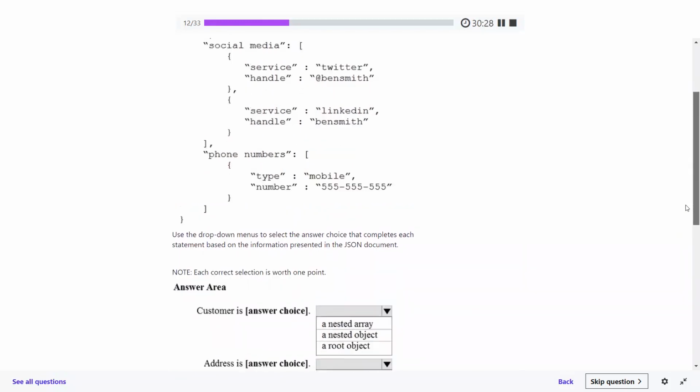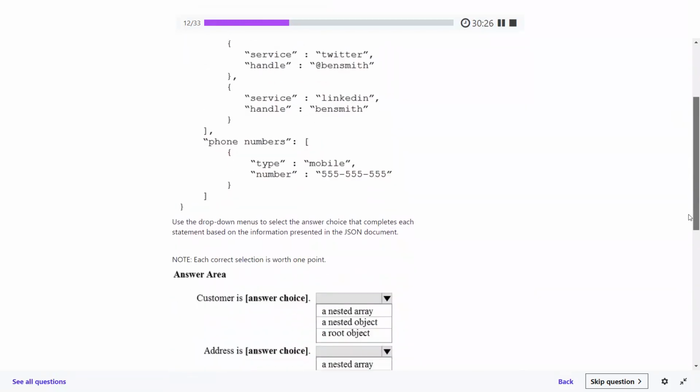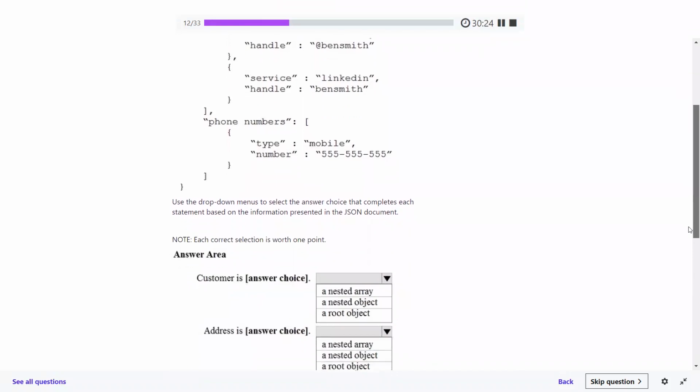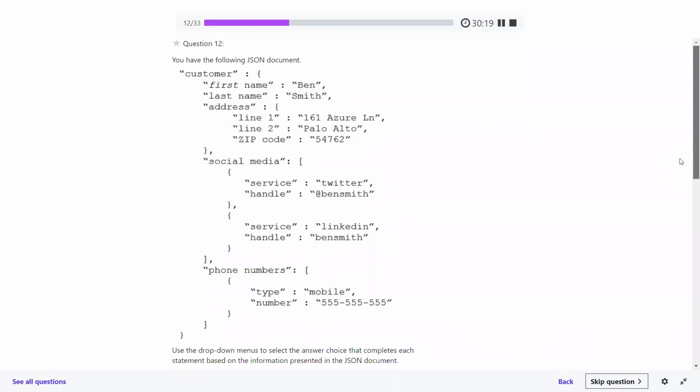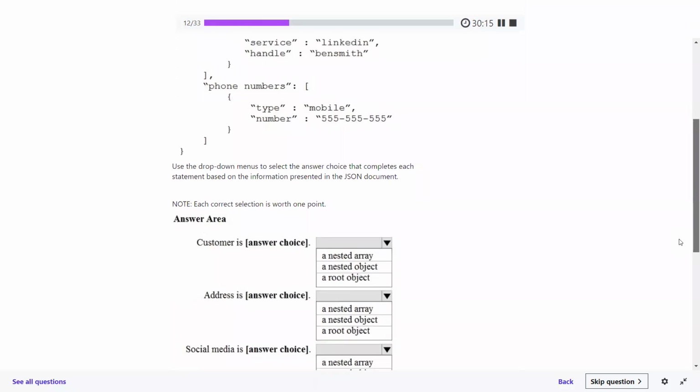It's saying customer. Customer is a what? Root object, right? So the very first one is the answer: object. Okay. Address. Address is what? Address is an object. Yeah, we have seen it's an object.